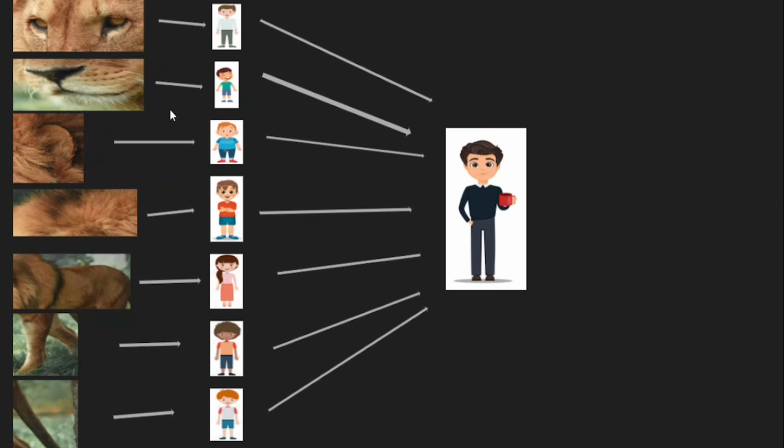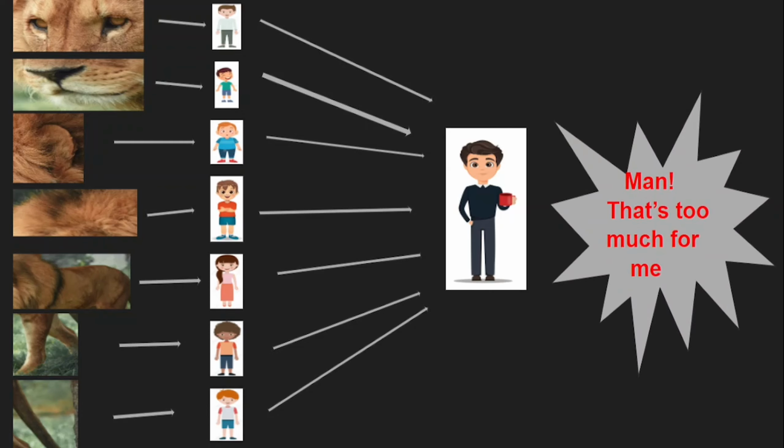Note that all this division they have done themselves. The teacher did not tell them what to learn. He did not tell this guy to learn eyes or this guy to learn fur. They have divided the task among themselves. That's the specialty of neural networks. Now the teacher has so much load, he can't handle 7 kids. He said, I cannot handle 7 people's information. I cannot make a decision myself.